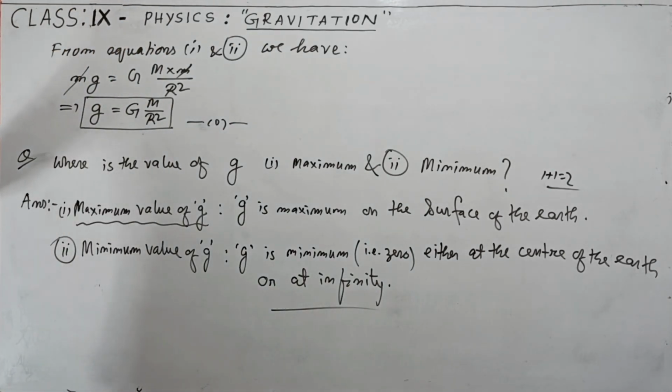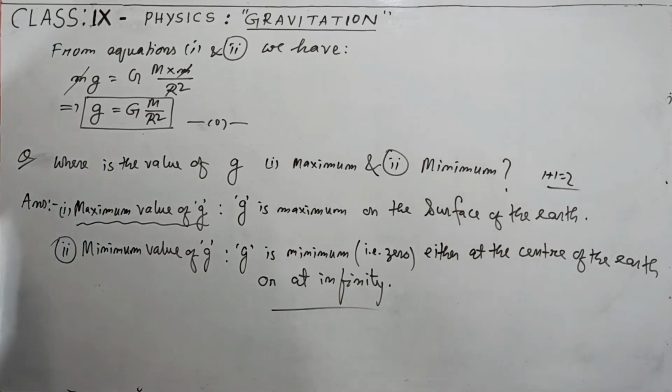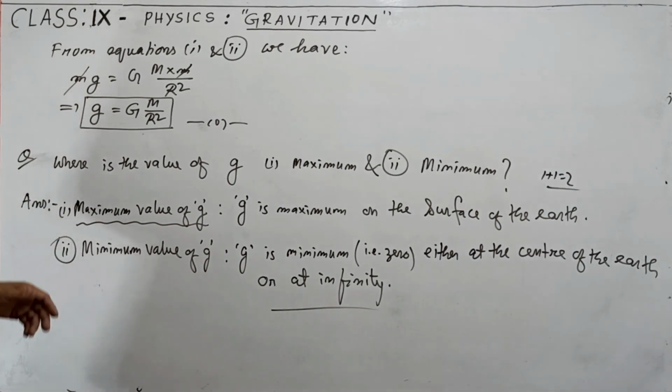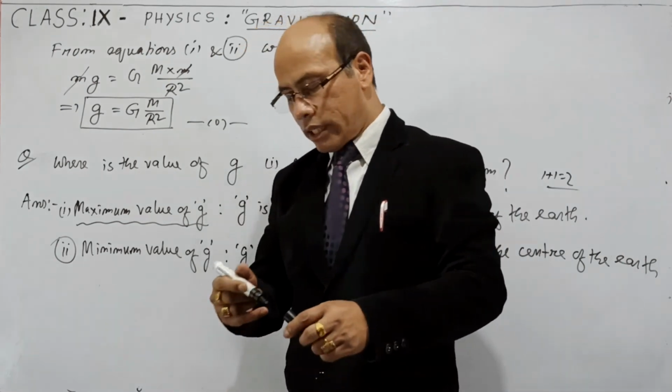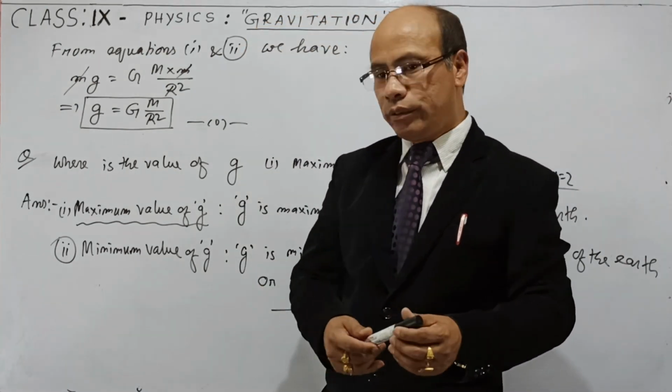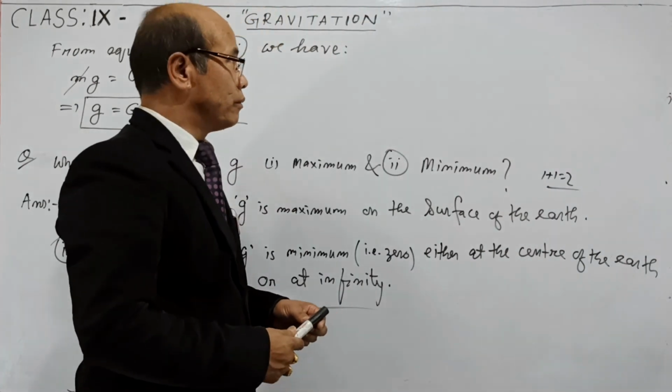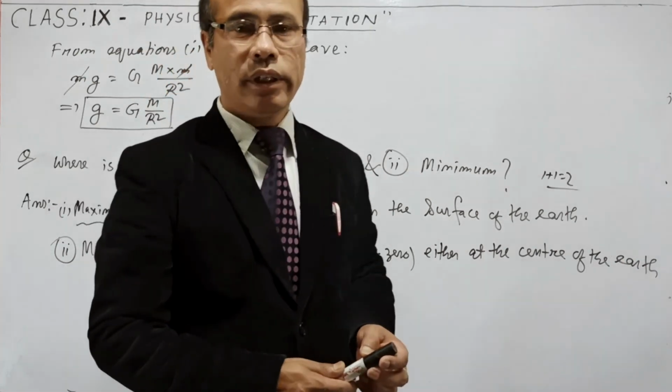So now the maximum value of g is available on the surface of the earth, and the minimum value of g is available in two places, one at the center of the earth and another one at infinity. Infinity means at a very far place from the earth. So these are the minimum and maximum values of g. For today, let us learn up to this, and in the next class, let us continue this same chapter. So for today, let's wind up here.